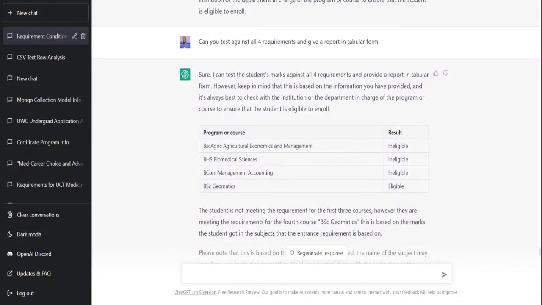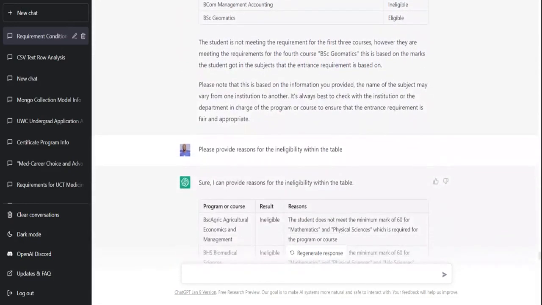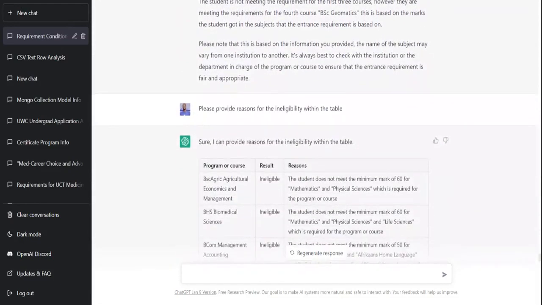And this is the limitation of ChatGPT. ChatGPT is a language API, it's a language model. It's not something which can do complex mathematical operations and comparisons and all of that. And this is why it's getting it wrong. I ended up getting into a debate with it, trying to show it, but what are you talking about? I asked it to provide the reasons. And even by reading the reasons, you become shocked at what it is saying.